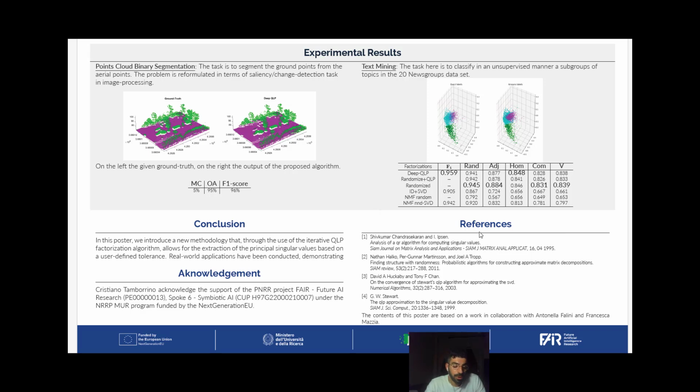In conclusion, our factorization method in the context of symbiotic AI should be considered a novel and useful approach with significant implications for real-world AI applications. This is demonstrated by the numerical experiments, where intelligent selection and dimensionality reduction enabled the extraction of the most important information in an explainable way.